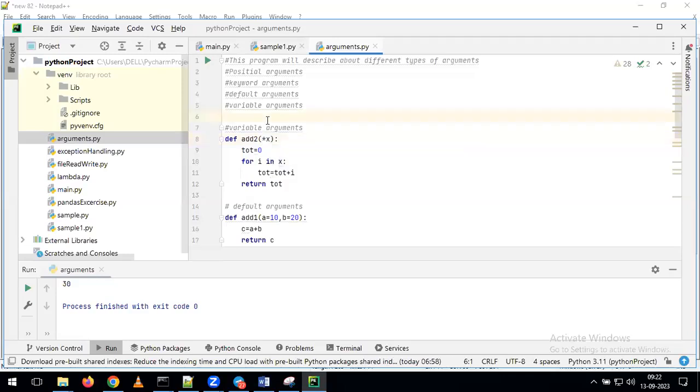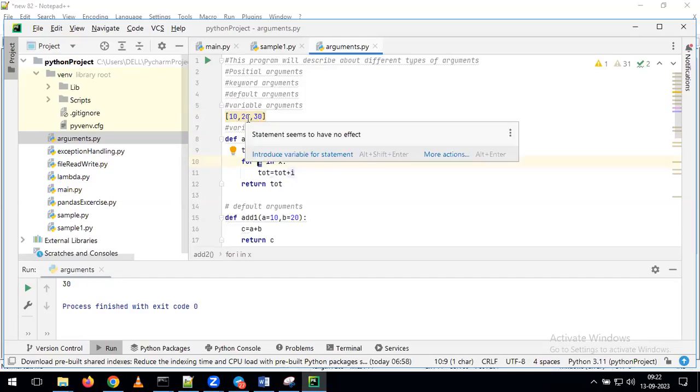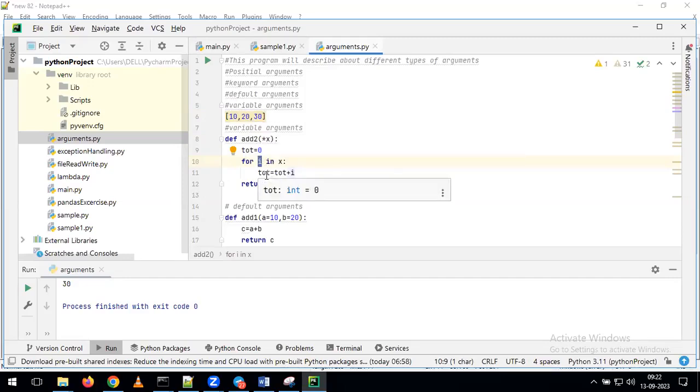For example, just assume you are giving the values 10, 20, 30. Now, as part of iteration, what is the first i value it will take? It will take the first value as 10. With that, it will perform the sum operation. Coming to total, we have 0. 0 plus 10, so total becomes 10. Now in the second iteration, what is the second value? 20. Previously total was 10, now 10 plus 20, total becomes 30. In the third iteration, it takes the third value 30, performing 30 plus 30. We get the output as 60.